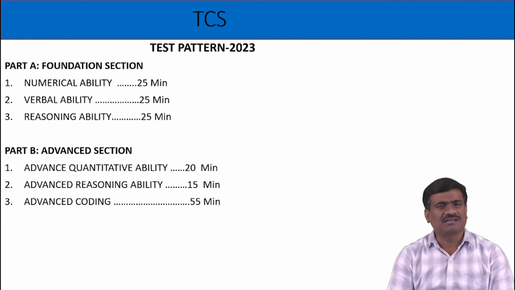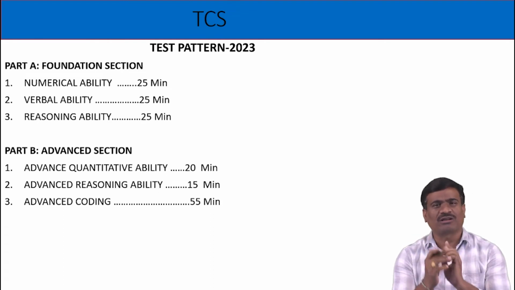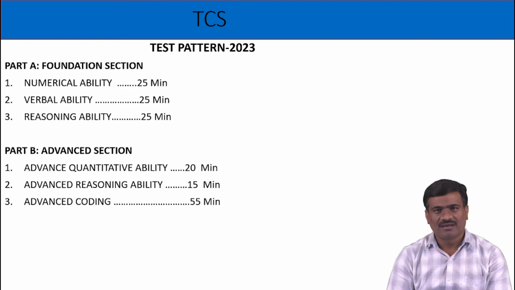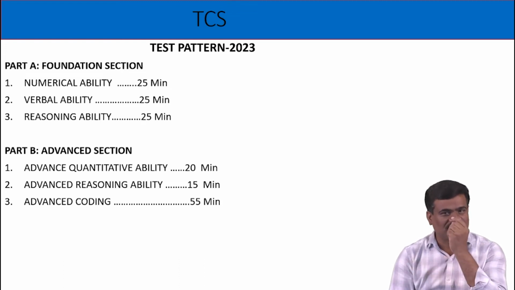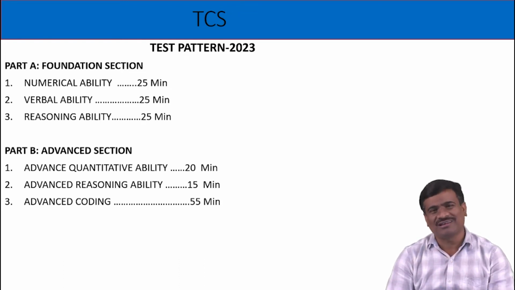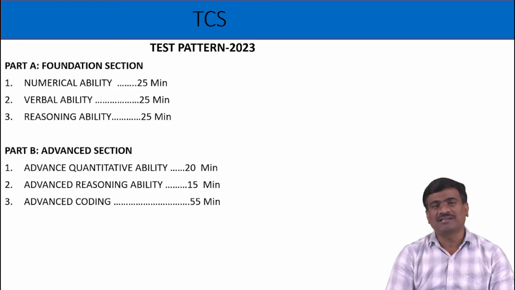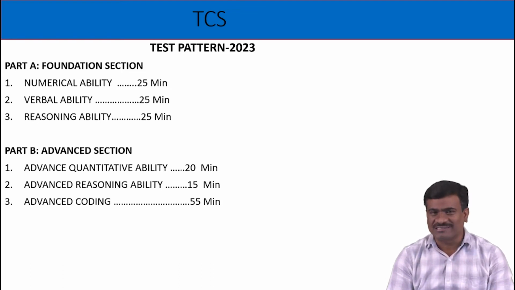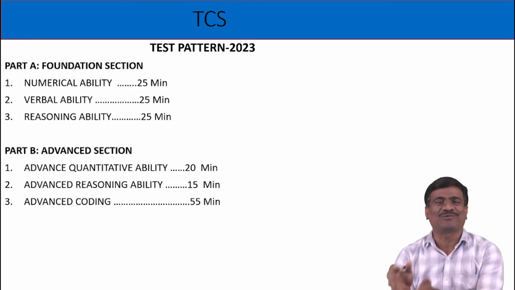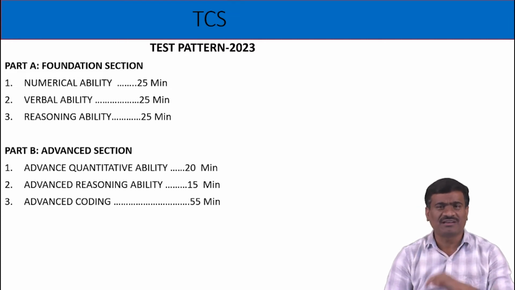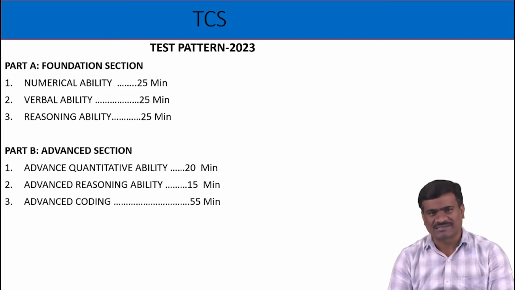But in TCS test pattern, level of difficulty is advanced, so the calculator is allowed. That is, on-screen calculator available. No need to worry about simplifications. Worry only about the logic of the problem. Application is important, not simplification. But in other placements and other competitive exams, only calculation is important. That is the difference between TCS and other companies.